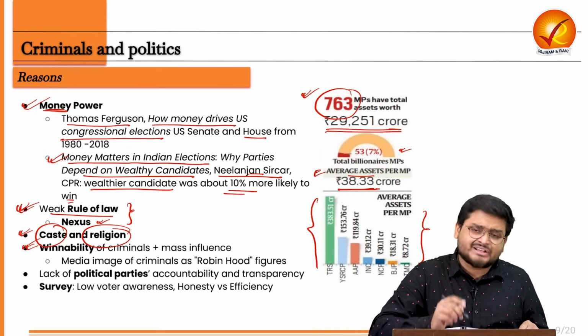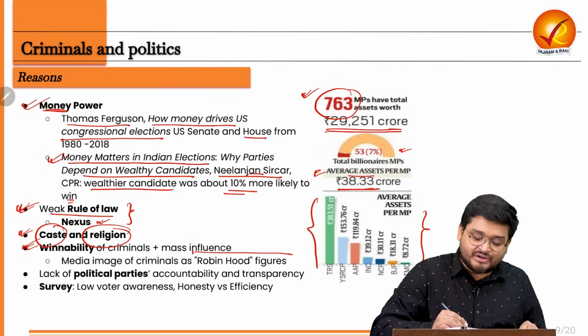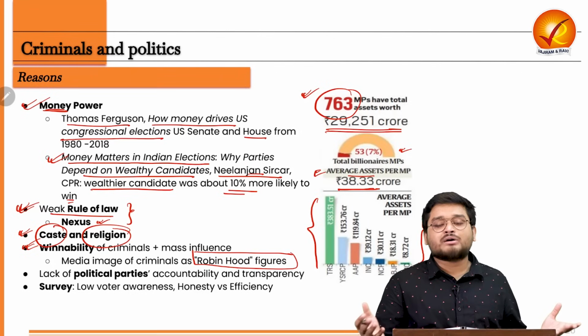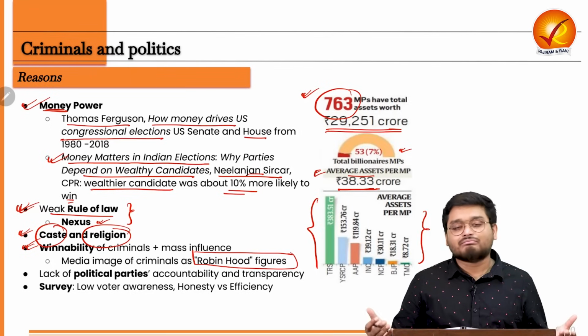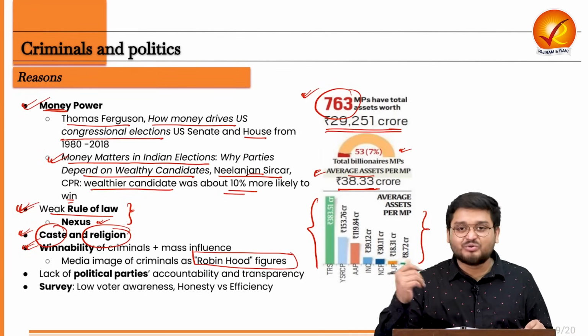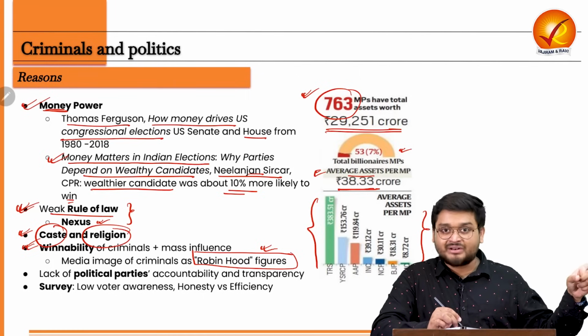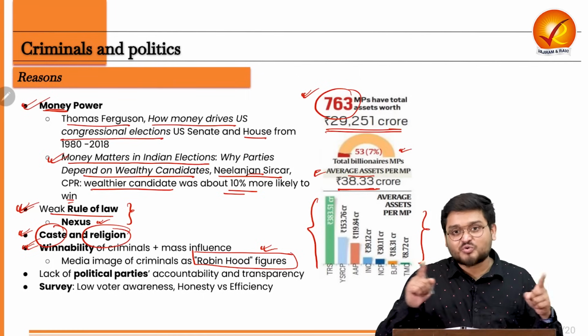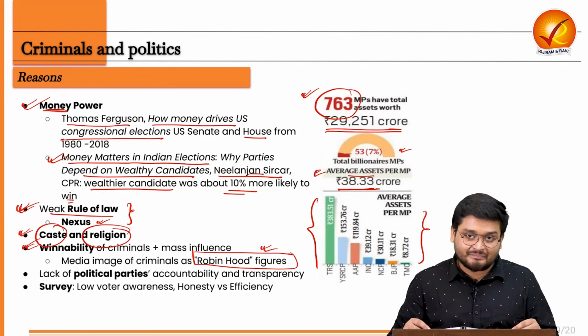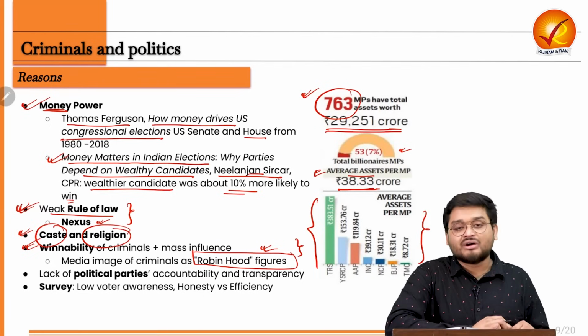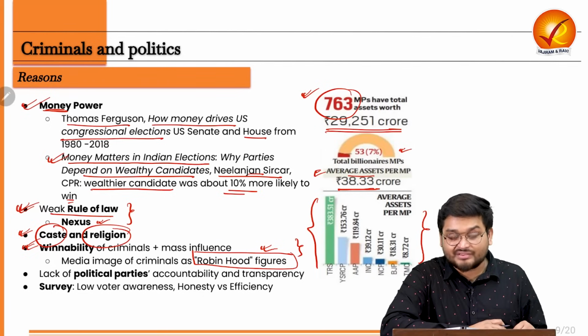Most often the media portrays some candidates as Robin Hood figures. So while that person is a criminal, that person is still shown in a very good way in the media. That is also a way in which voters are influenced.